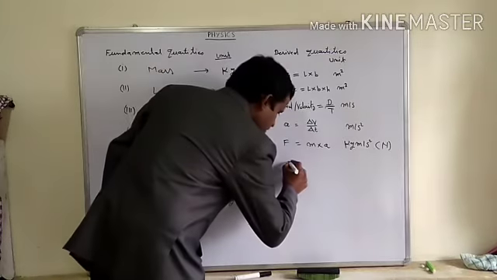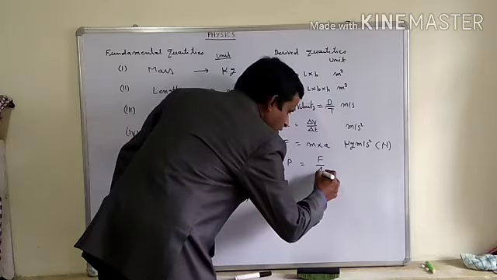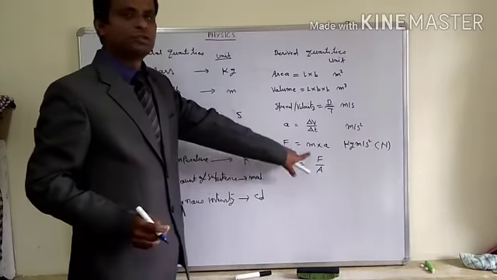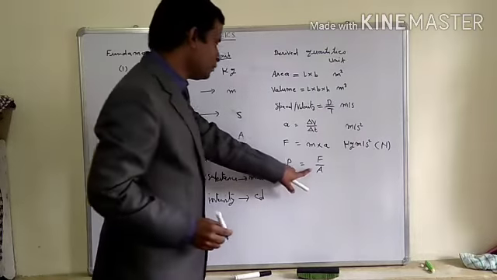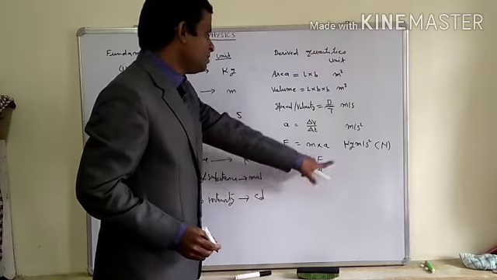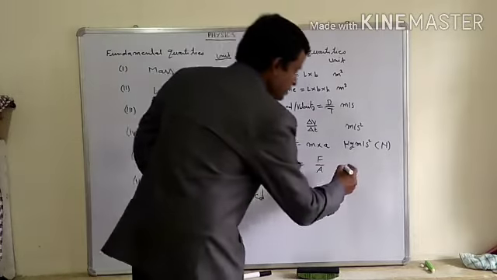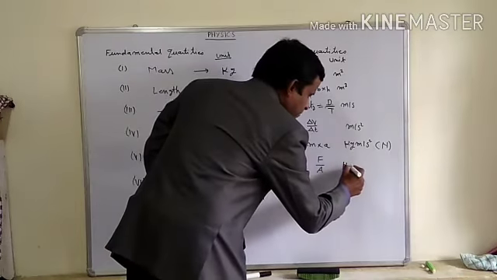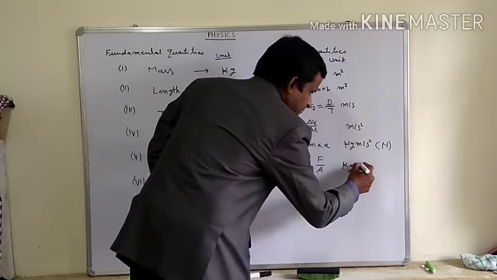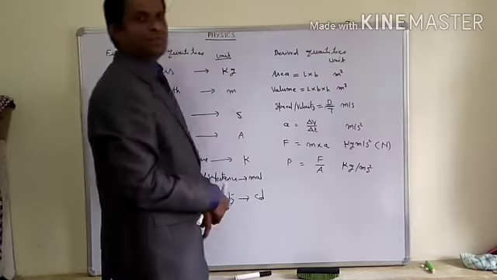Now I am going to take another example. Suppose pressure. You know that pressure is force upon area. So force is kg meter per second square, upon area, which is meter square. So meter will cancel, and it will become kilogram upon meter second square.